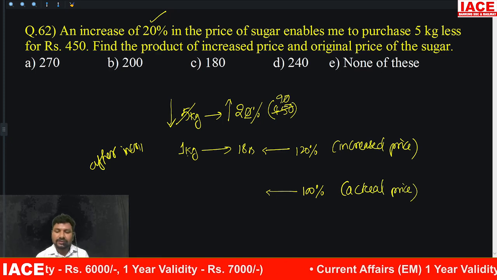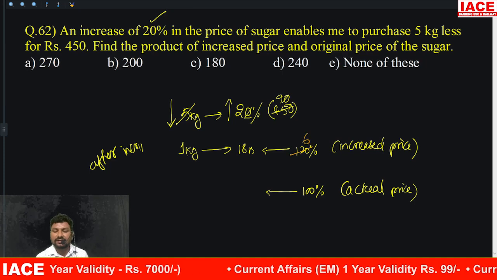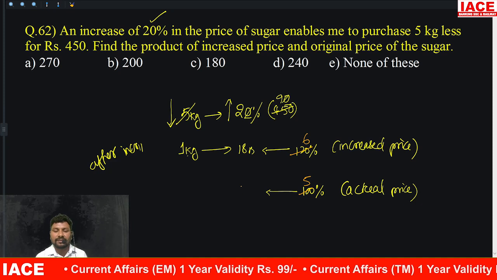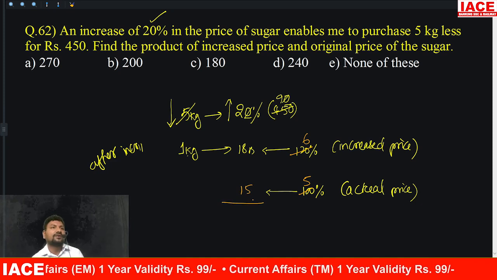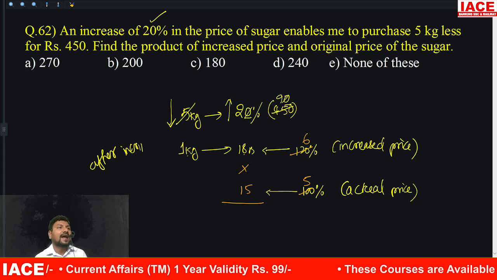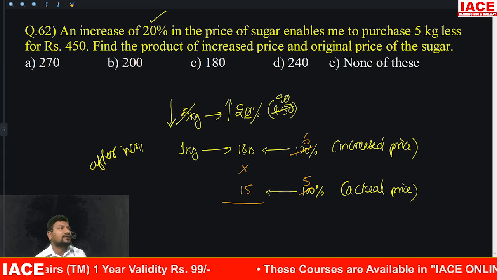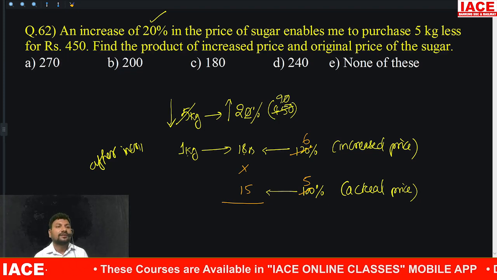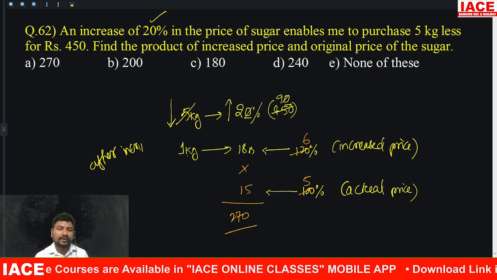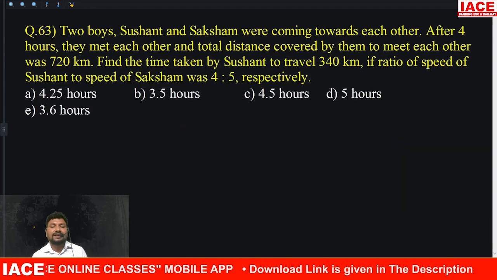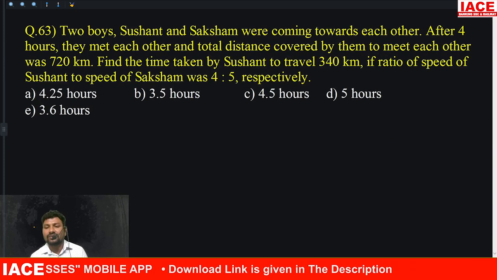Okay. So look at 6 and 5. 6 parts equal to 18, means 5 parts equal to how much? 15 or 12? 15. Then both are multiplied. Product of actual value and increased price value is how much? 18 times 15 is equal to how much? 270. Then option A.